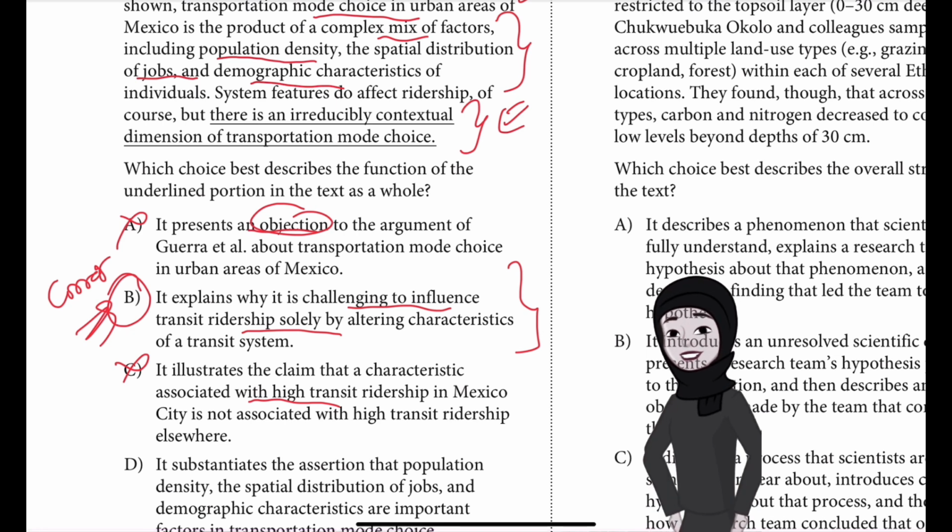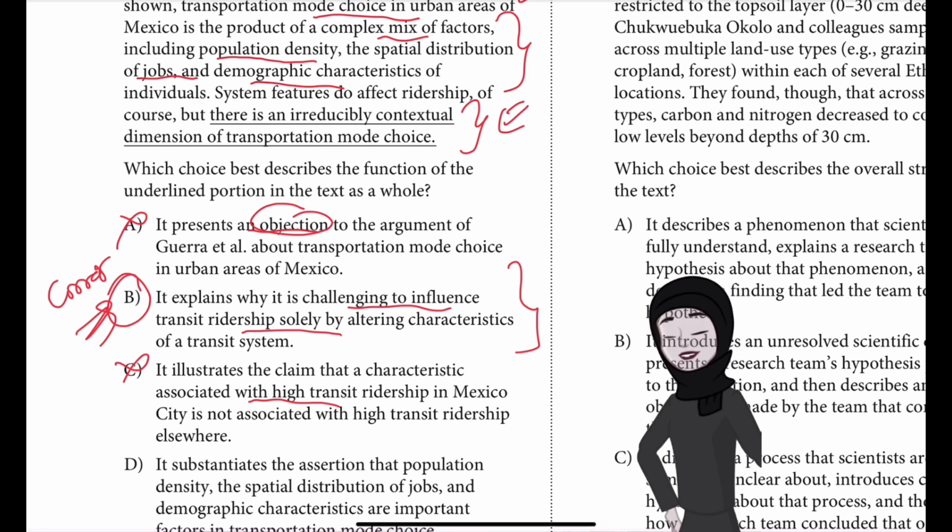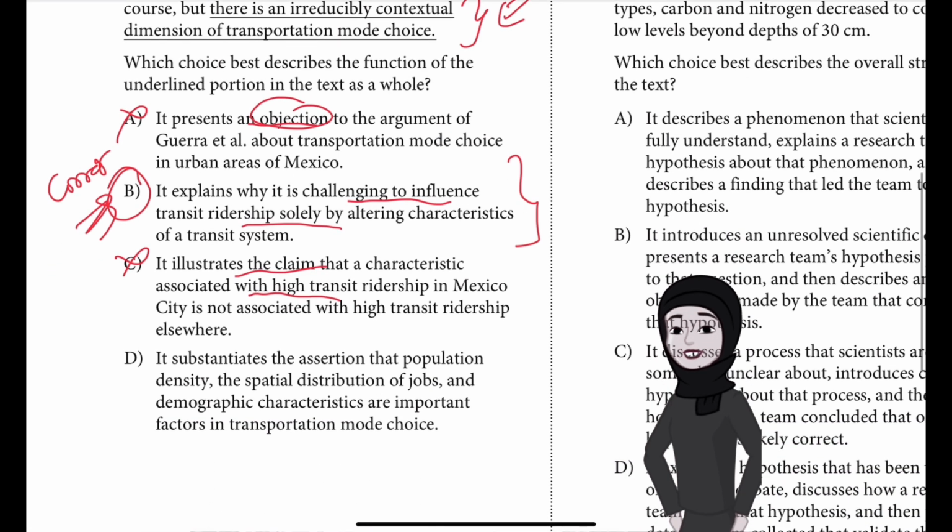And additionally, the underlined portion does not illustrate a claim, but instead restates the findings of Guerra et al. So it's not illustrating any claim, it is just reiterating whatever Guerra et al. has said.